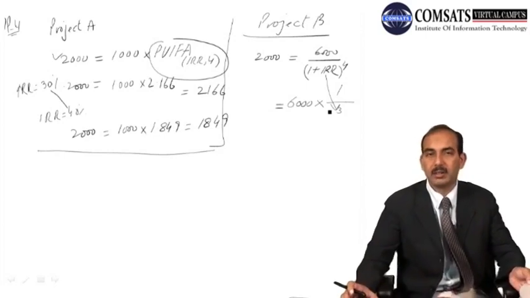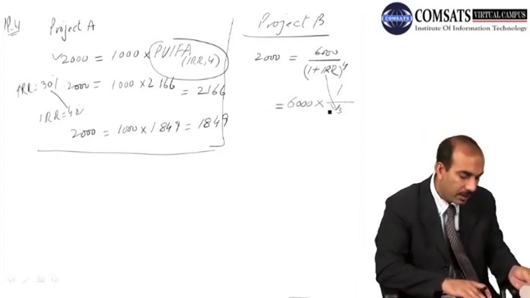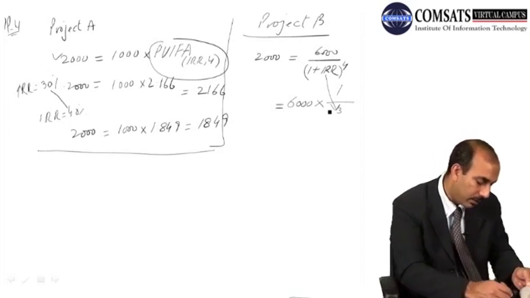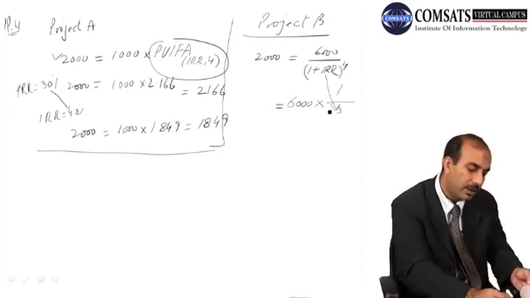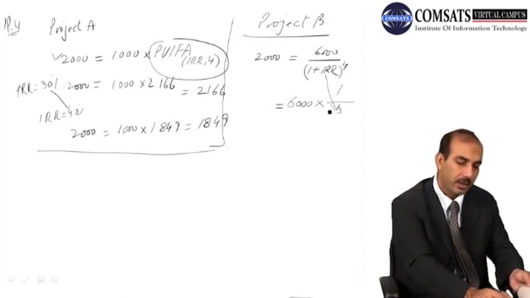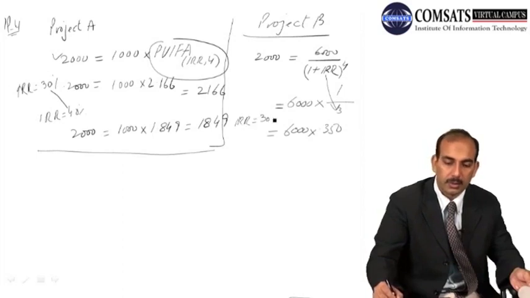If you look at table 2 for a value of 0.33 for the 4th year, under 30% we have a value of 0.350, and we solve it for 350, where the internal rate of return we suppose is 30%.